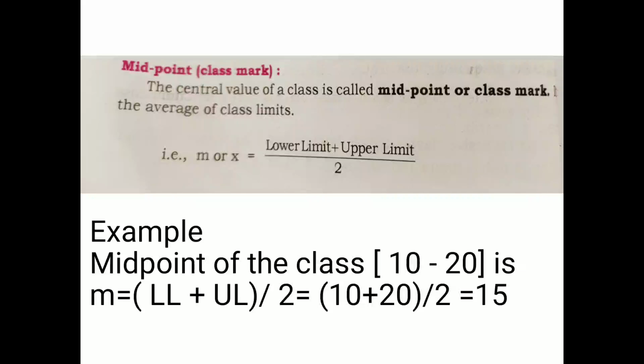For example, the midpoint of a class 10 to 20 is calculated as lower limit plus upper limit divided by 2, which is equal to 10 plus 20 divided by 2, which is 30 divided by 2, which is equal to 15. So hope you understood what the midpoint is.